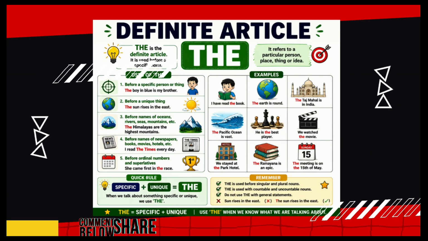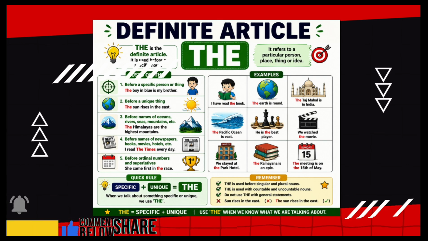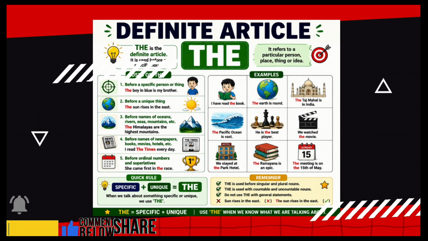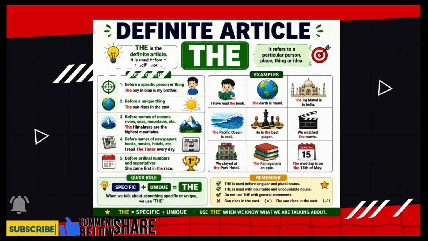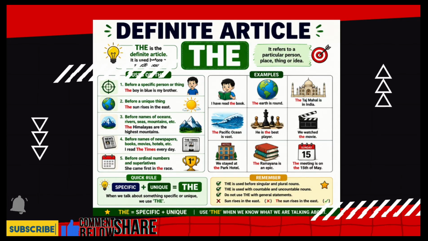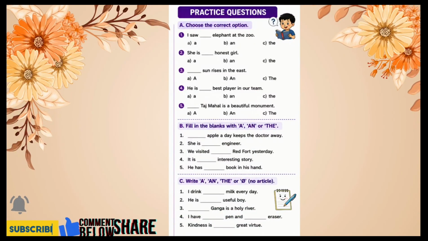Examples: I have read the book. The earth is round. The Taj Mahal is in India. The Pacific Ocean is in the West. He is the best player. And other examples. Quick rule: specific plus unique equals the. When we talk about something special or unique, we use the. You can pause the video and read these, remember the rules.